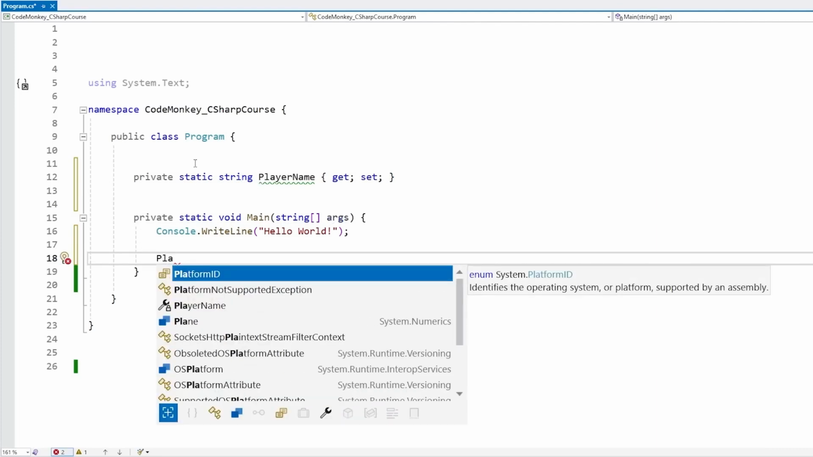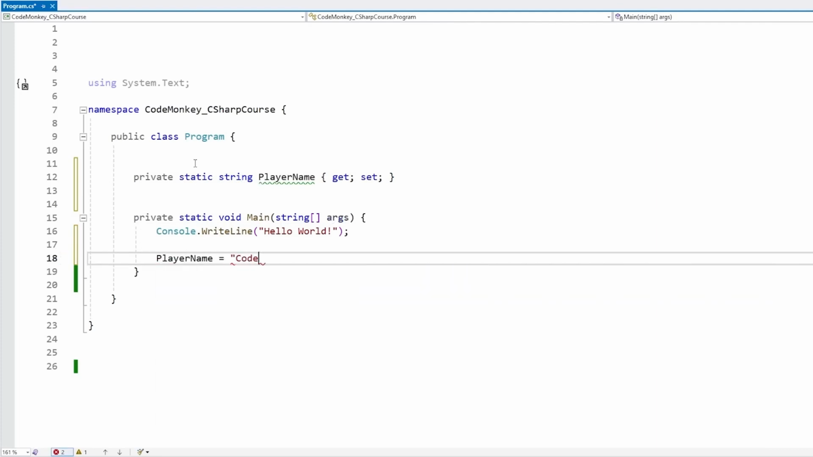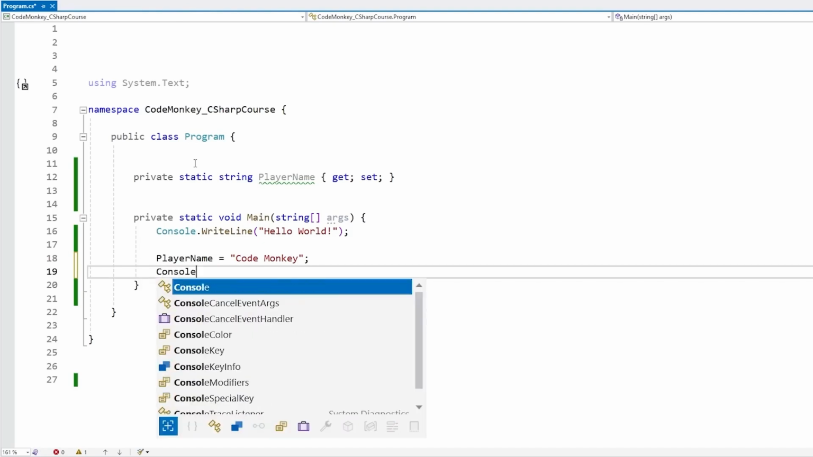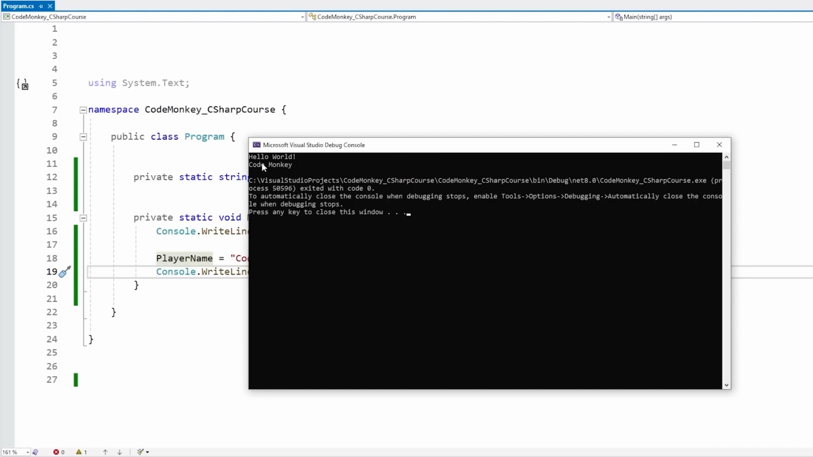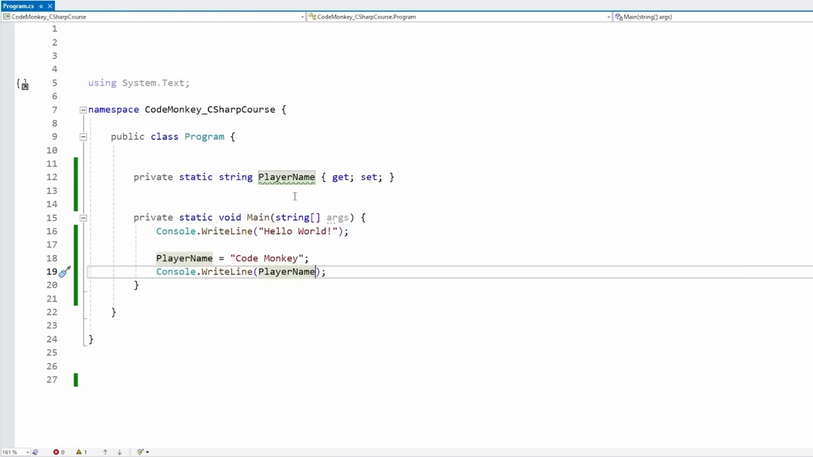So we can go inside the PlayerName and we can set it to something like CodeMonkey. So let's do this and then do a Console.WriteLine and let's print out the player name. Okay, let's see. And there it is, it does print out the name, so pretty much the same as a regular variable. However, in reality, this is not a variable. In reality, the C# compiler is doing a little bit of magic in the background.